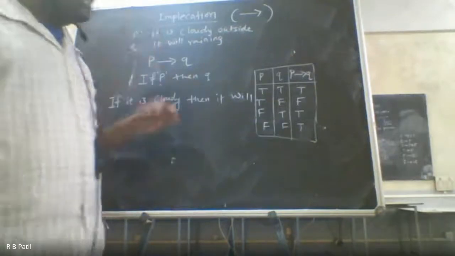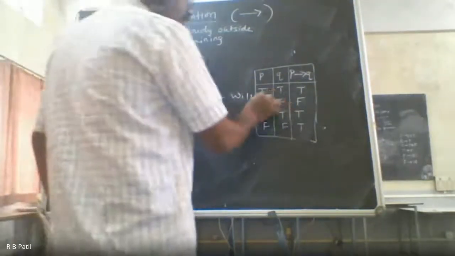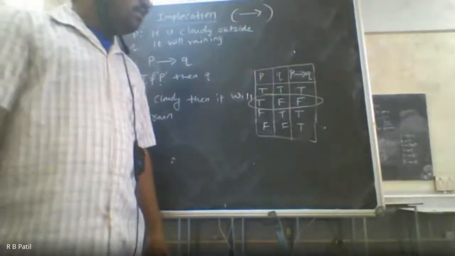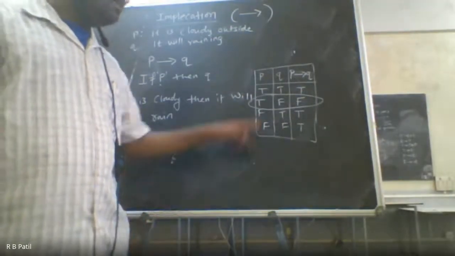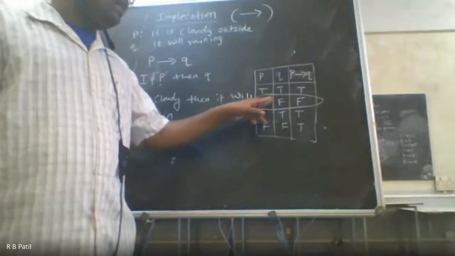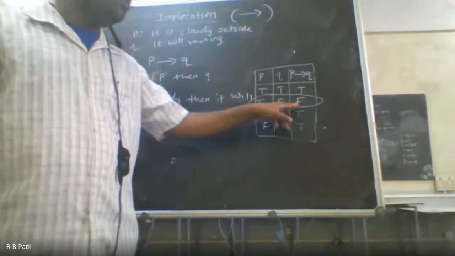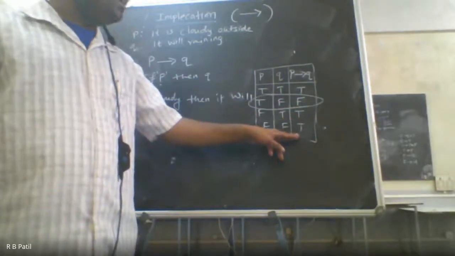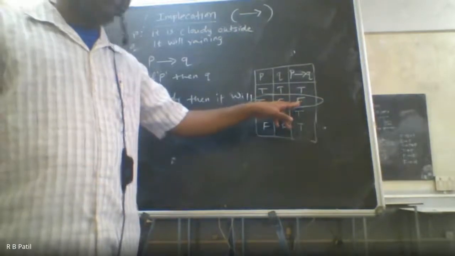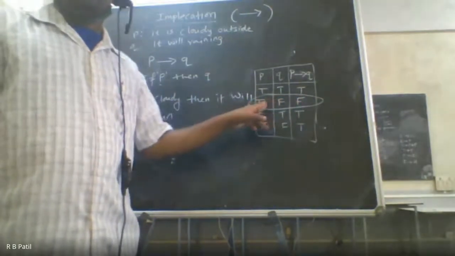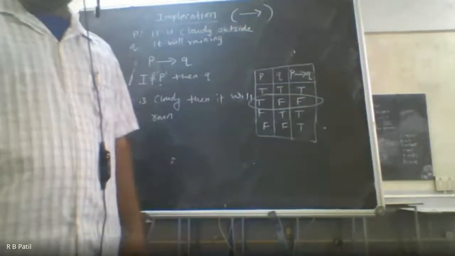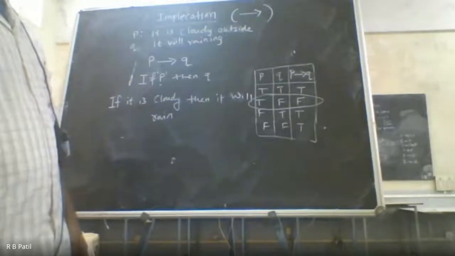Okay, so this is about the implication statement. In this implication statement, always remember, if the first base statement is true and the conclusion is false, the output is going to be false, otherwise it is true. The definition of the implication statement is: it is false if the base statement is true and the conclusion is false, otherwise the output is always true. So this is about the implication statement.